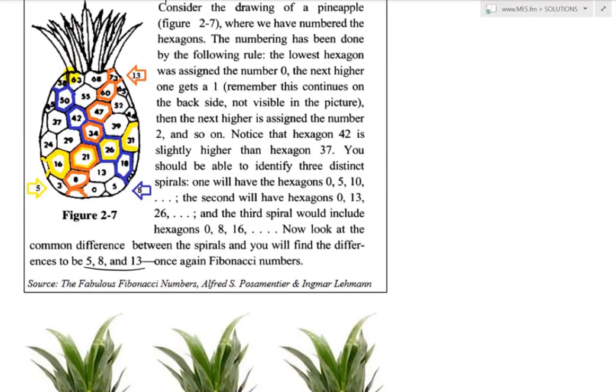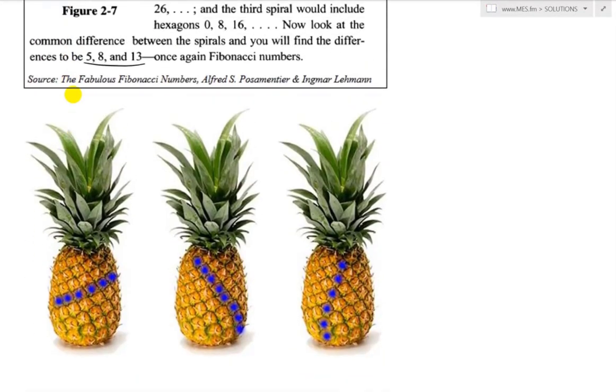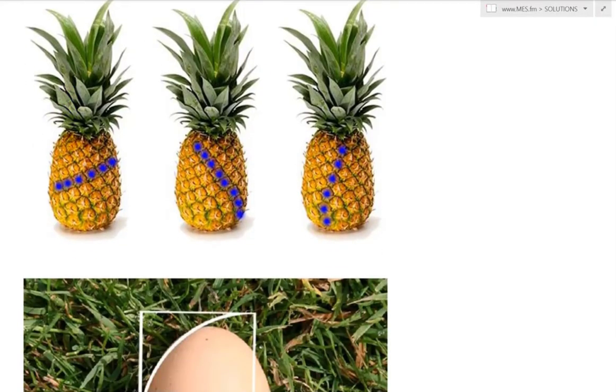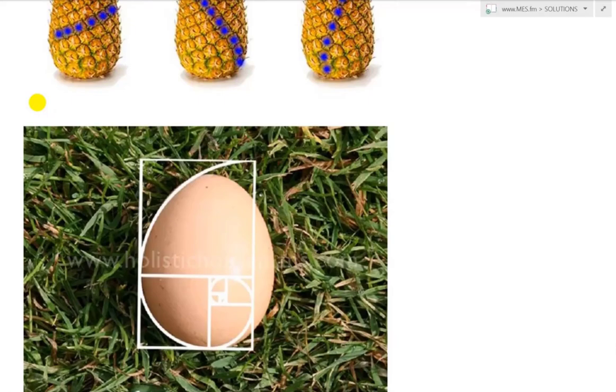So anyways, that's very interesting. A very interesting pineapple Fibonacci sequence. So there's this way, and then there's the vertical one. So yes, count them up next time you eat a pineapple.